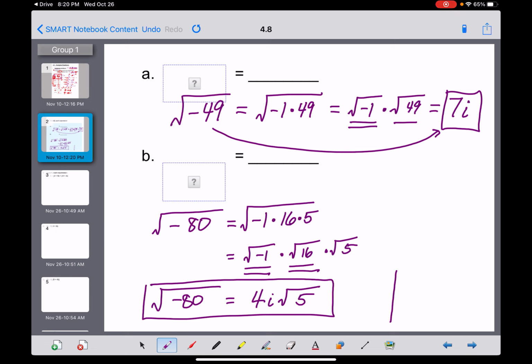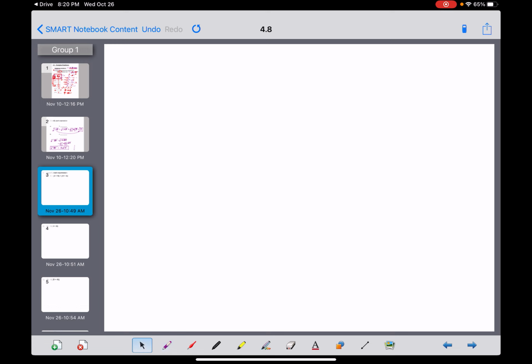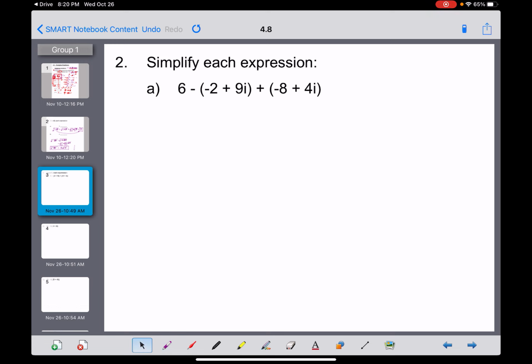So it's still the same concept of simplifying radicals, but now we break out a -1 and we have an i involved in our answer. All right, I lost the text here. All right, here's some of the things you're going to be asked to do on homework here, guys.